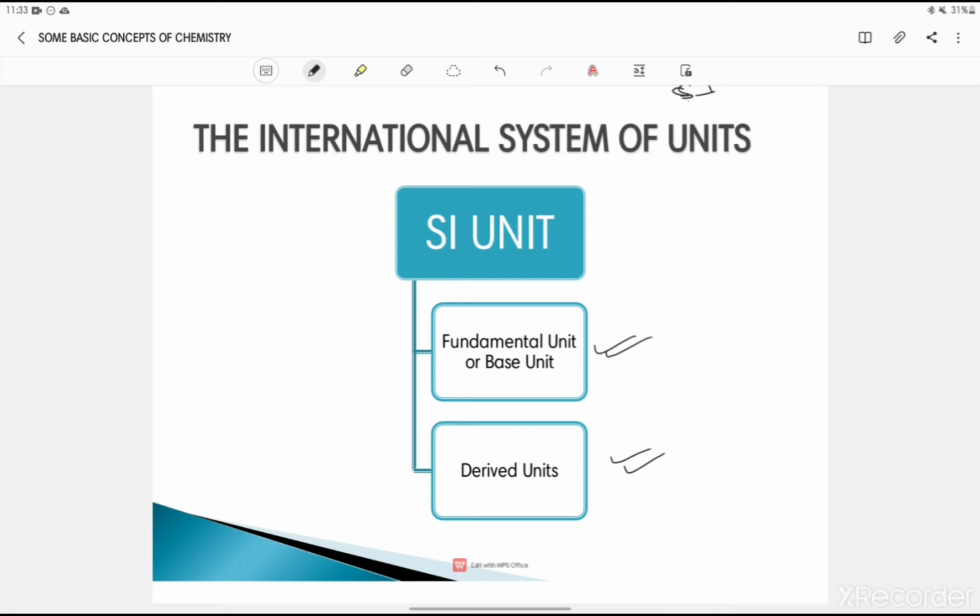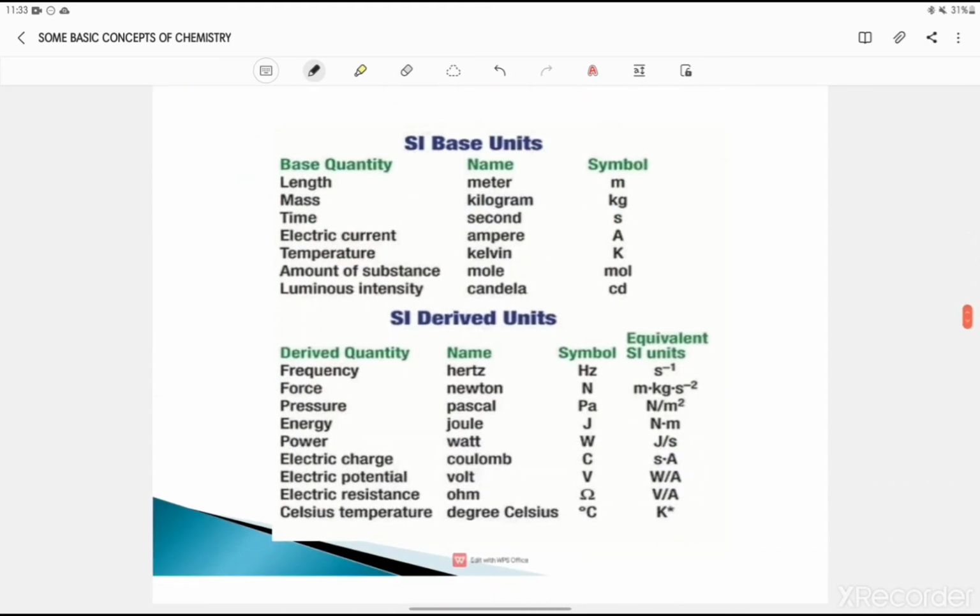And the other type of SI unit is derived unit, which are derived from these fundamental units. Okay, so in this SI unit system, there are 7 base units which are known as the fundamental units, which are independent. It has not been derived from anywhere. It is independent, and it cannot be derived from any other units. And what are those SI base units?